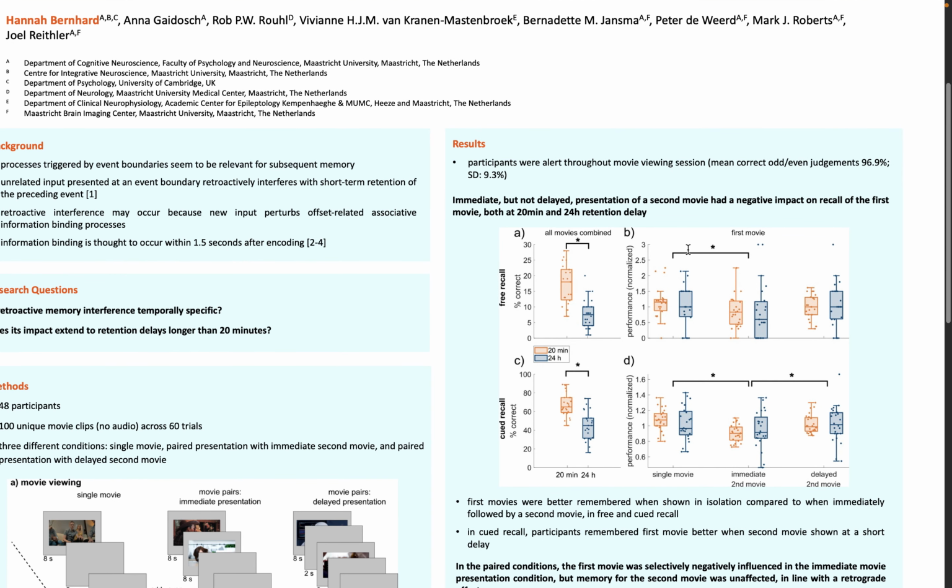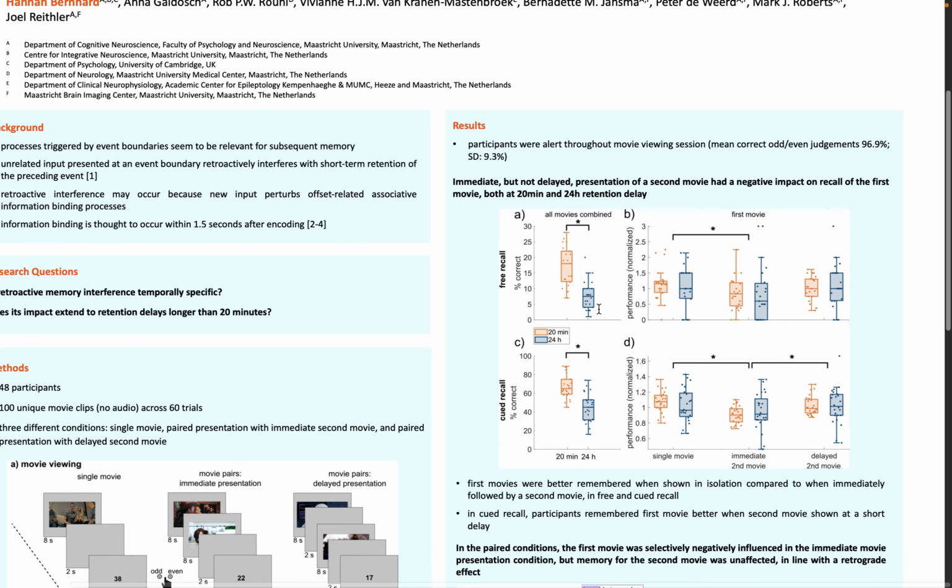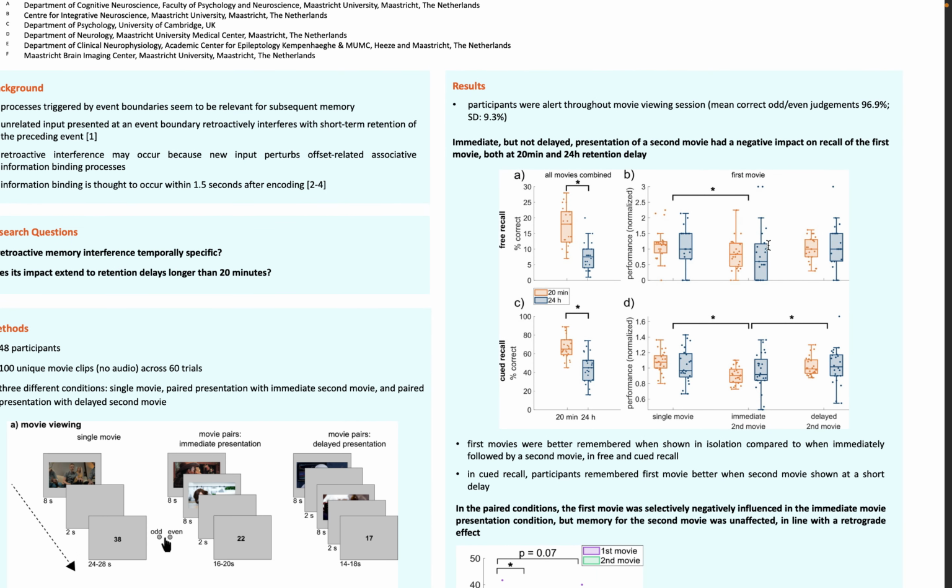So here in this figure, you can see the free recall at the top and the queued recall at the bottom. In general, we see that participants remember the clips better after 20 minutes than after 24 hours, which is to be expected. But interestingly, we see that this retroactive memory interference also occurs after 24 hours. So our results were significant both for the 20-minute and the 24-hour group.